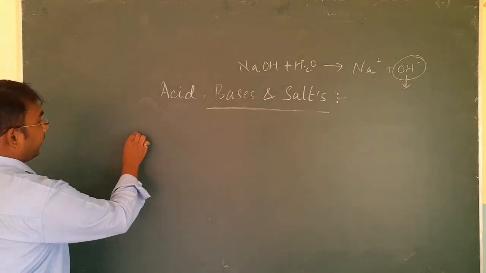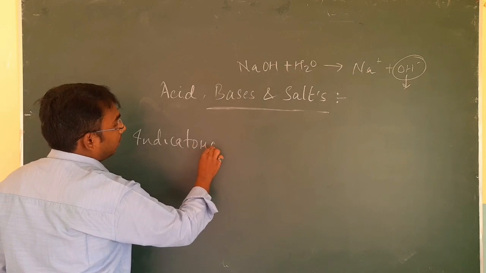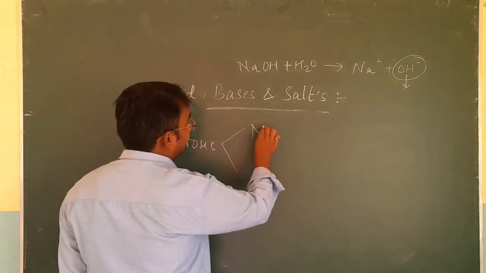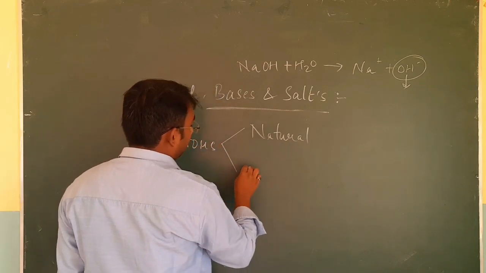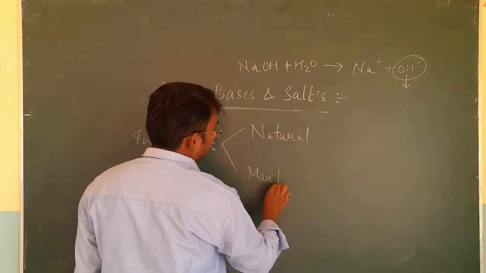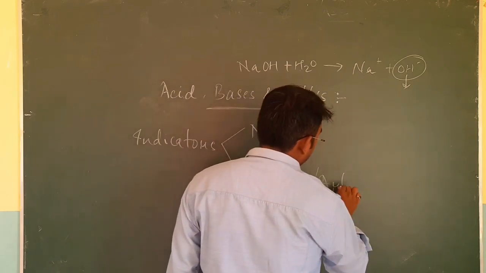If you talk about indicators, they are basically of two types: natural indicators and man-made or artificial indicators.